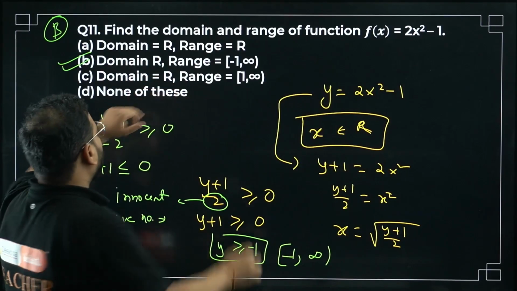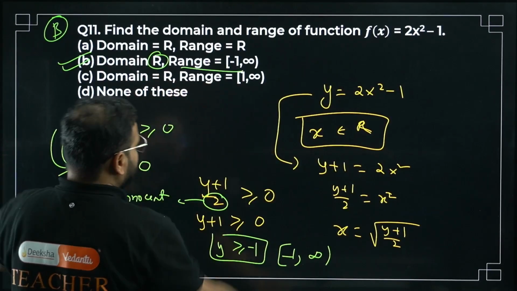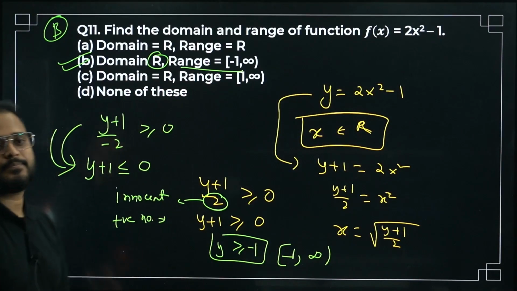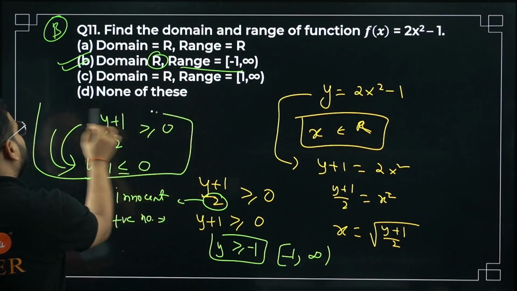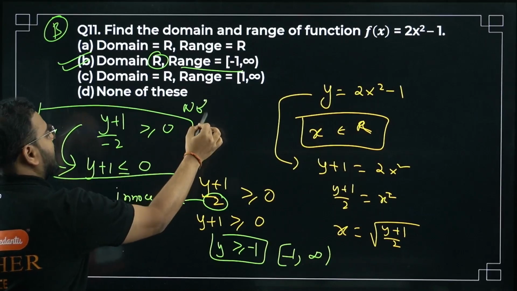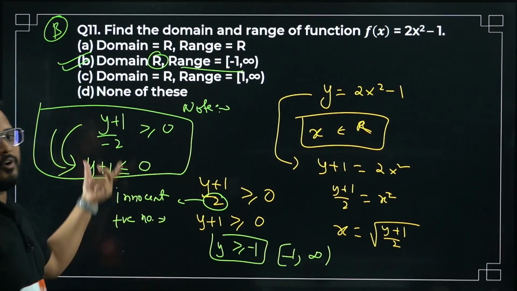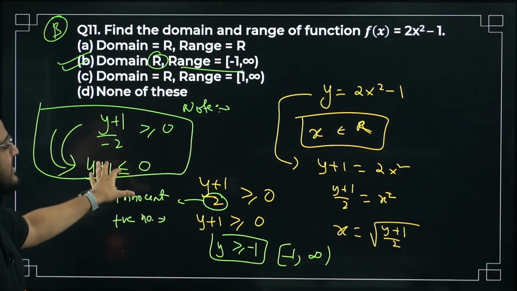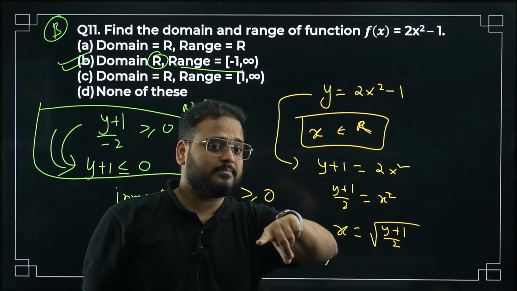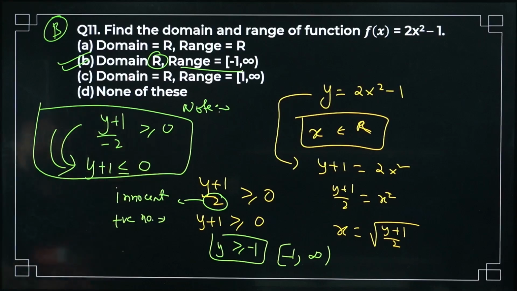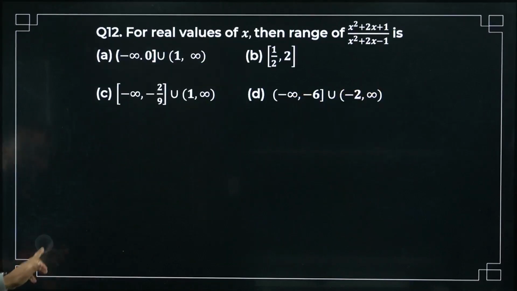Domain is all real, and range is minus 1 to infinity. Please check this out. I hope this is clear. This is just a note, bacha, not relevant to this particular question: if you have a negative number multiplying with an inequality, reverse the inequality. Question number 11 is done. I'm going to move on to question number 12 now.